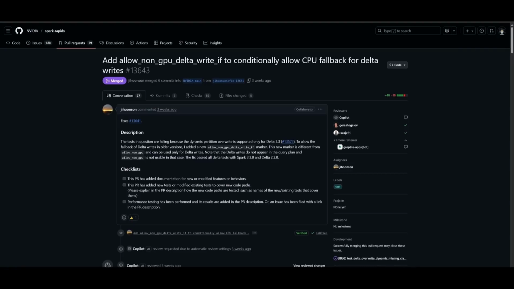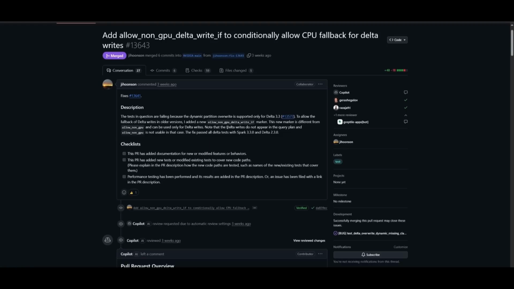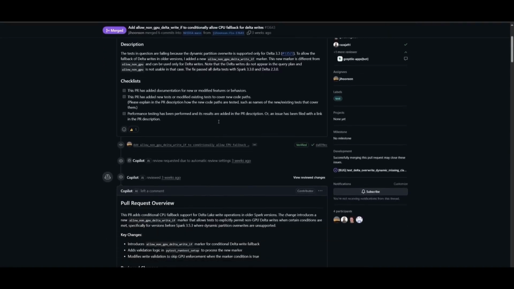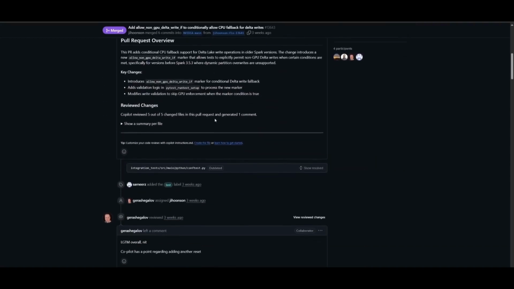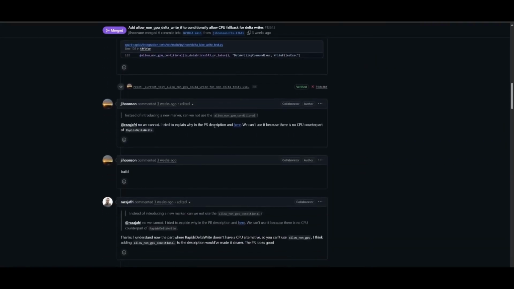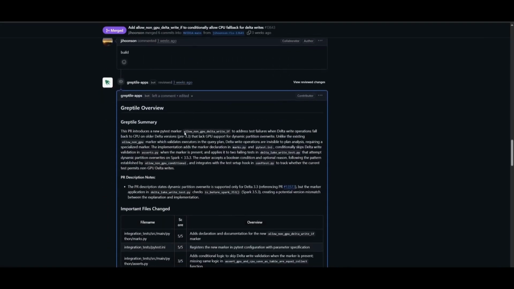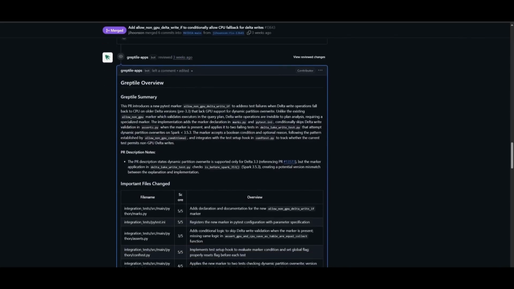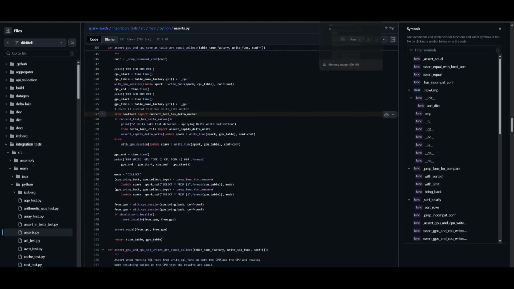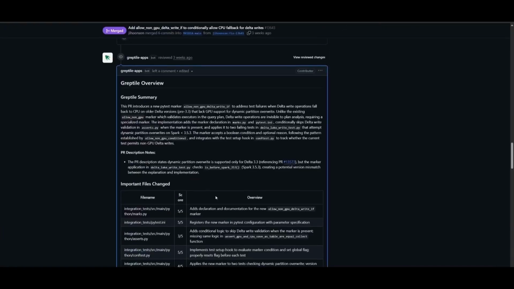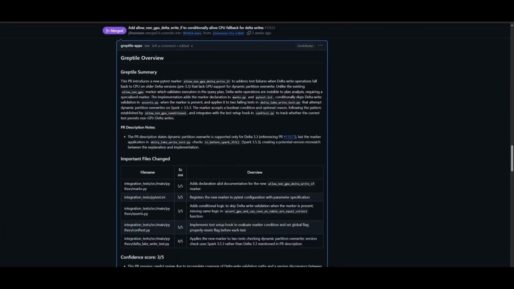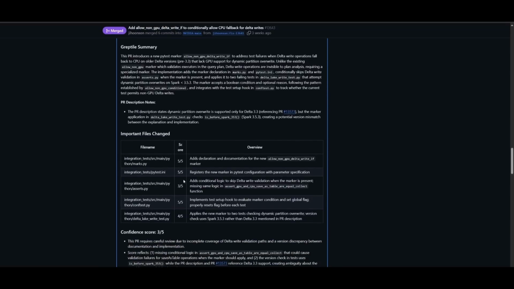Let's take a look at this PR Greptile handled. Basically, it added a new marker so that certain delta writes can fall back to CPU on older Spark versions. The old marker couldn't actually handle this because those writes didn't show up in the usual check. And you can see there were many people trying to figure this out, but then Greptile swept in and was able to explain the changes and update the validation, which you can see it made changes across 5 different files, so these special cases don't trigger false errors, and even caught a subtle bug, which we'll take a look at.